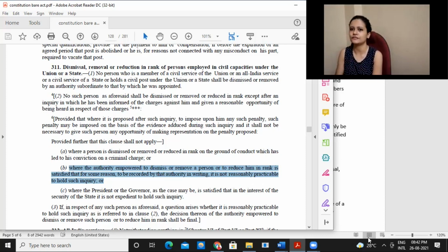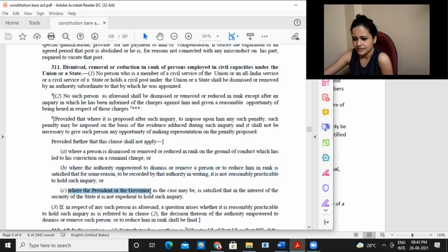So in case it is felt that it's not reasonable to conduct such an inquiry, that authority is given to this authority, right? That power is given to that authority. They can, for reasons recorded in writing, say that because of this reason, it is not practicable to conduct this inquiry, right? There might be some exceptional cases where that is allowed, just because it might be some confidential information wherein inquiry cannot be done, right? Or it would not be reasonable. So accordingly, it can also be allowed.